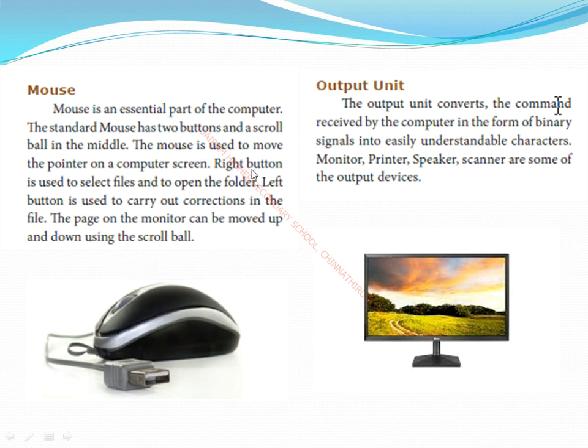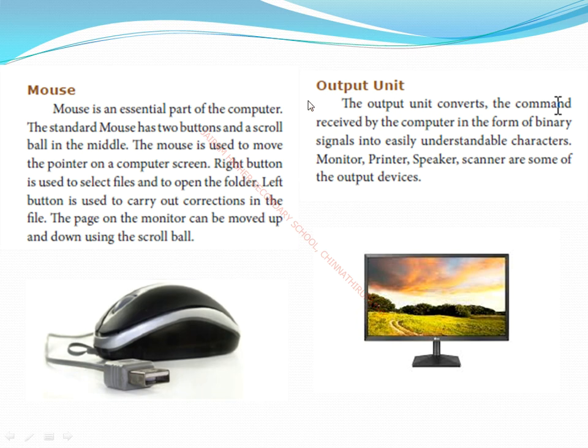The mouse is used to move the pointer on a computer screen. The right button is used to select files and to open folders. Mostly we will use the left button for opening folders or files. Sometimes we will use the right button for shortcuts. The page on the monitor can be moved up and down using the scroll bar. I told you there are four kinds of options, but mostly we will use the up and down scroll.